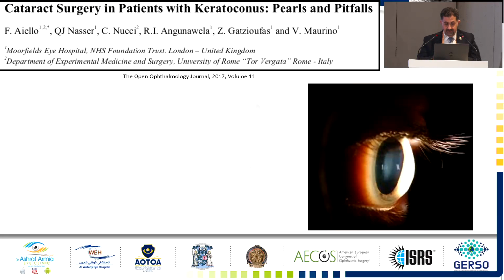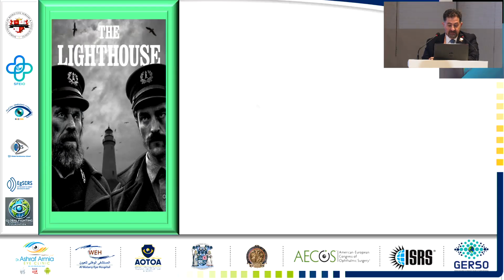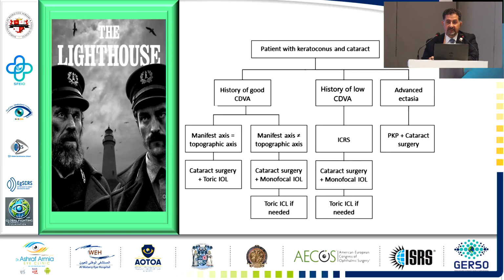So let's start. As we know, the prevalence of cataract in keratoconus is higher than in other patients without keratoconus. This is what the literature says. And this is my lighthouse for cataract with keratoconus.